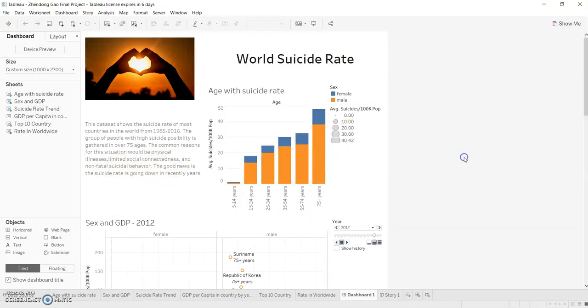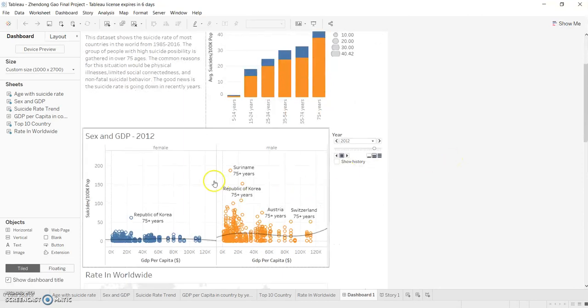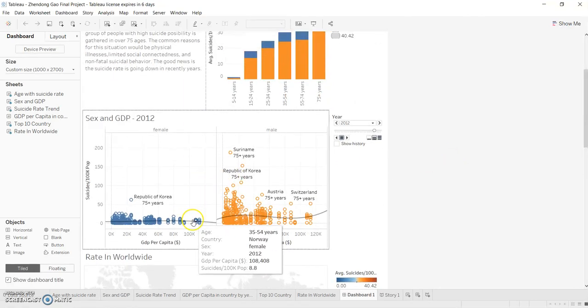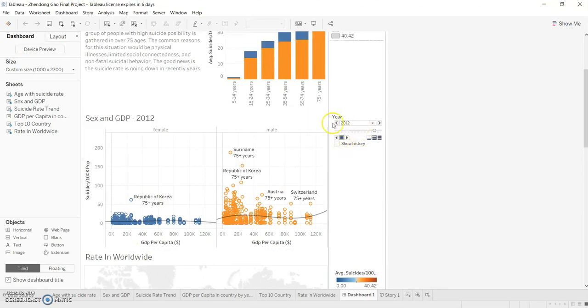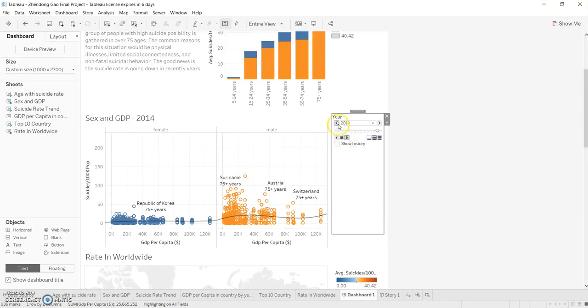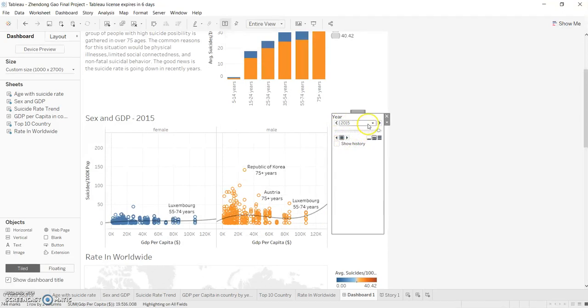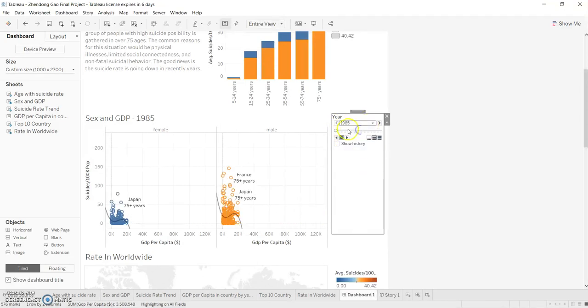Let's move on to this picture. This graph shows the sex and the GDP per capita relationship, and you can see the change over these years.